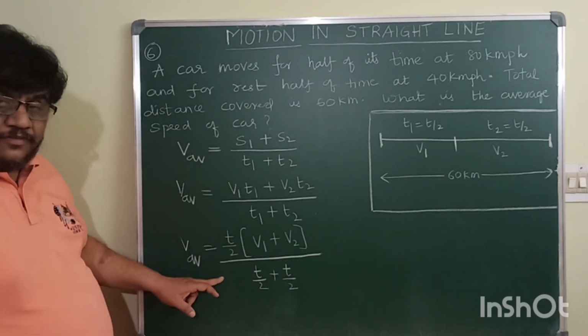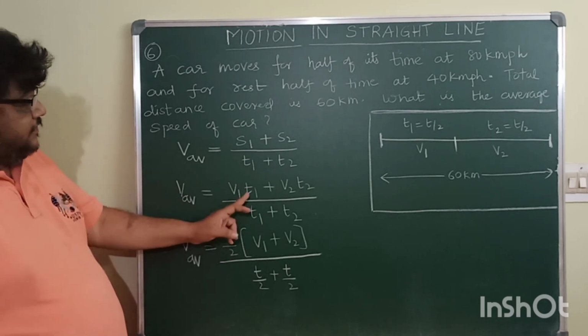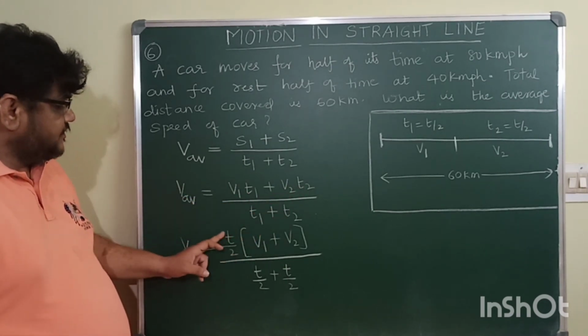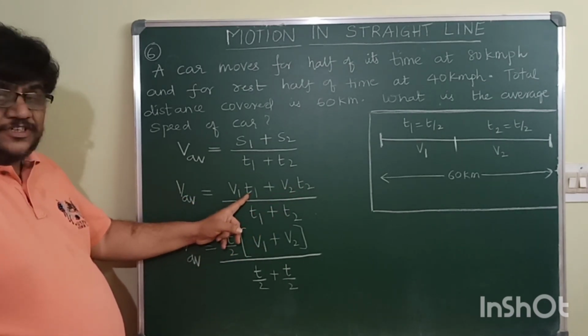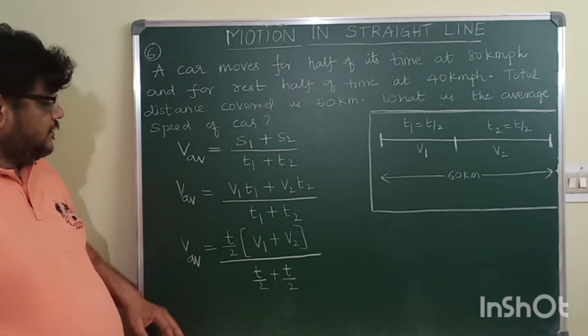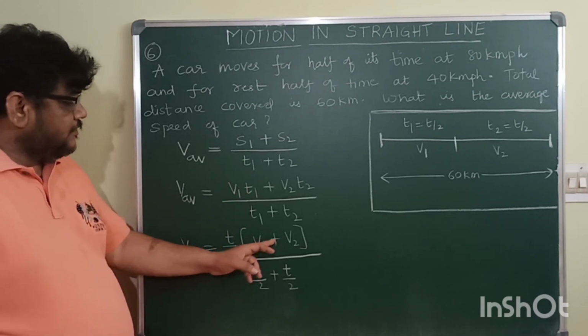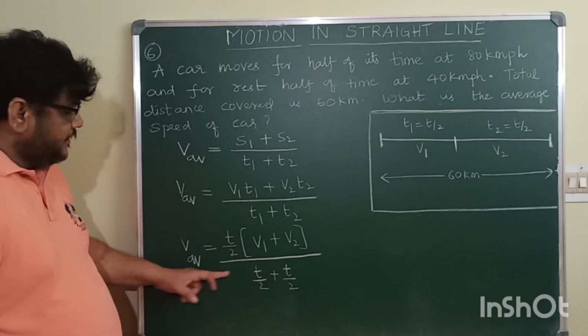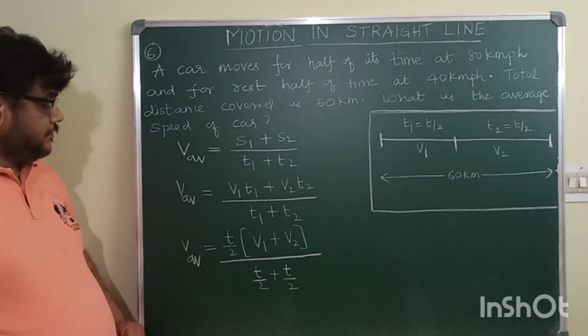I think all of you have understood how you got this. T1 and T2 are written as T by 2. So T by 2 is taken common in the numerator. So T by 2 into V1 plus V2 divided by T by 2 plus T by 2.